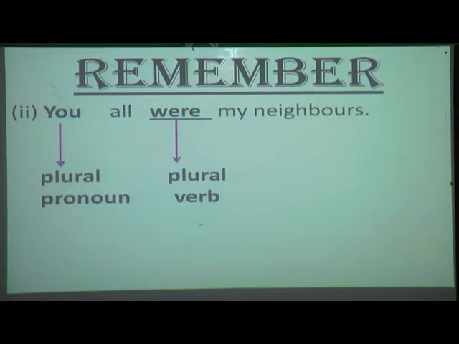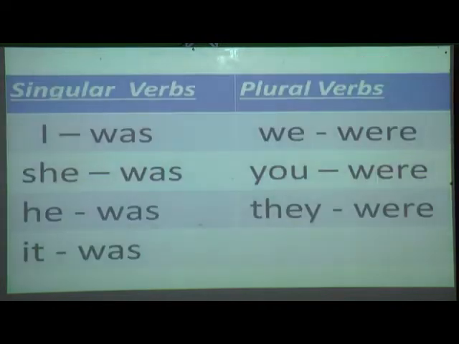Understood, students, over here? So whatever I have taught you till now, that is was and were, we'll see in this table. Okay, so when are we going to use was? Yes, we are going to use was when there is a singular noun or pronoun, and we are going to use were when there is a plural noun or pronoun. So when "I", she, he and it are there, which verb are we going to use? Yes, we are going to use was.